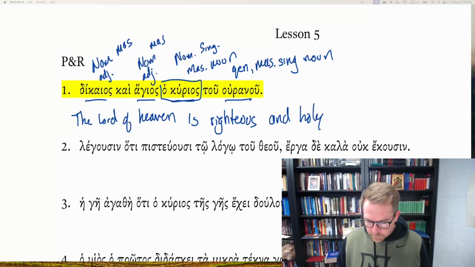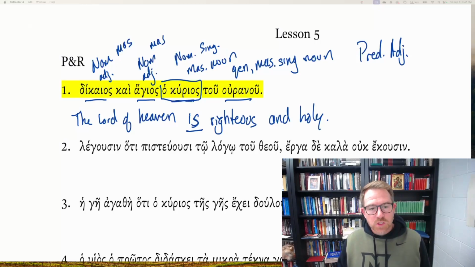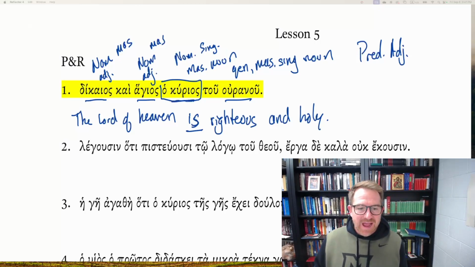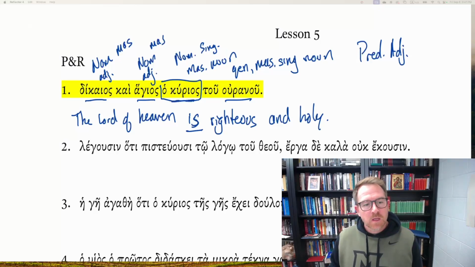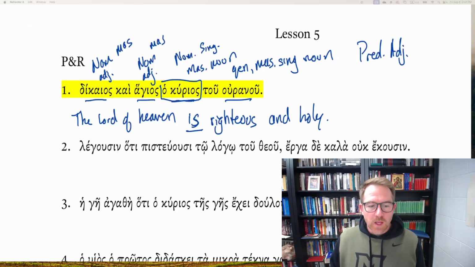Now, why am I putting "is" when I don't have a be verb? Because what I have is a predicate adjective, or two predicate adjectives. And I know they're predicate adjectives because they're adjectives that agree in case, number, and gender with ho kurios, the noun of the sentence, but they also lack a definite article in front of them. So it's not the righteous and holy Lord, but the Lord is righteous and holy. And which Lord are we talking about? The Lord tu uranu, the Lord of heaven.